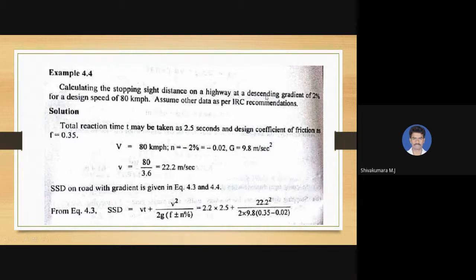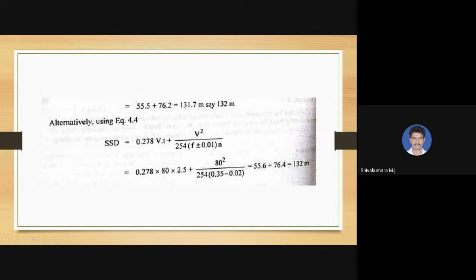As it is a descending gradient, we use a negative sign here. If you calculate, we get 131.7 meters as the stopping sight distance. In terms of kilometer per hour, if you substitute directly in the formula, you will get the same answer. So that's all, some examples on calculation of stopping sight distance under different conditions.